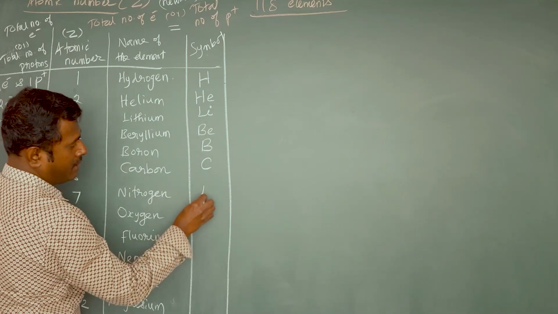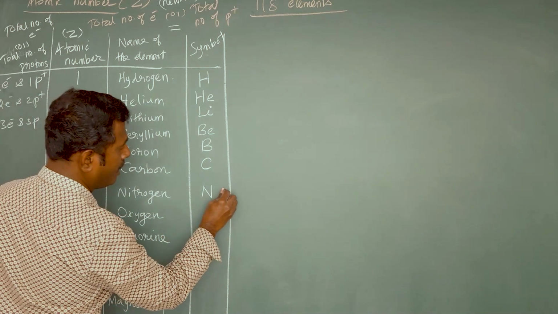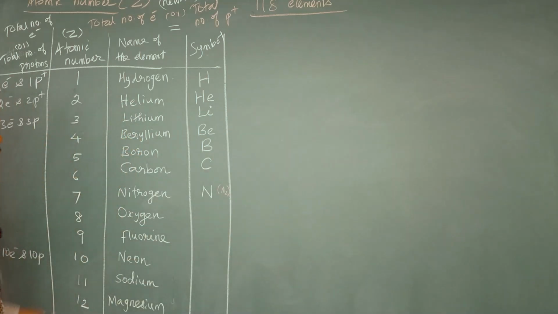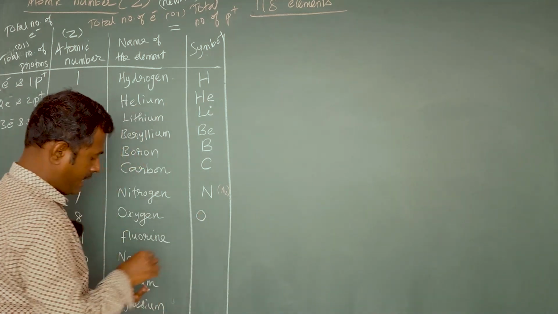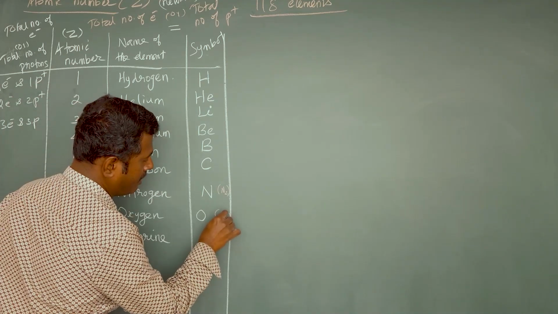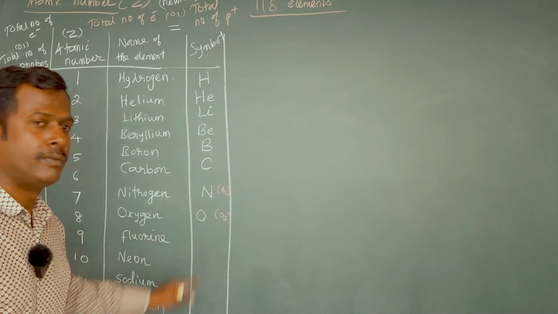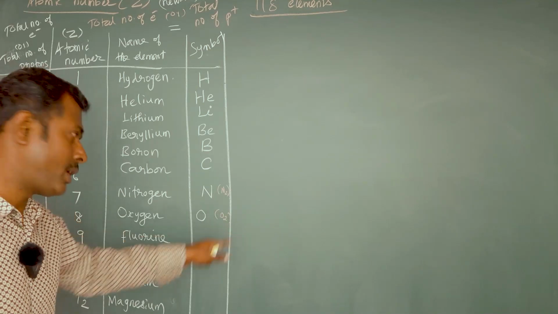Okay. Right. Nitrogen symbol is N. So already we have seen about nitrogen. Nitrogen is actually diatomic, N2. In gaseous state, nitrogen is present as diatomic N2 in nature. Oxygen, the symbol for oxygen is O, but in nature, oxygen is also present in the air as diatomic, so O2, isn't it? But symbol is O. Its molecular form is what? O2. O2 is a molecule, isn't it?